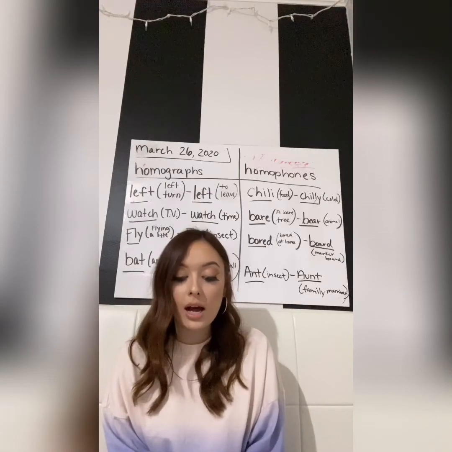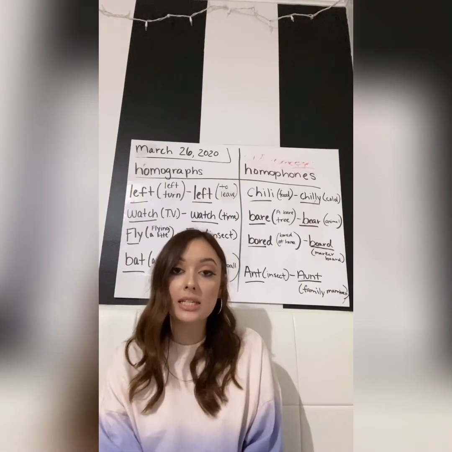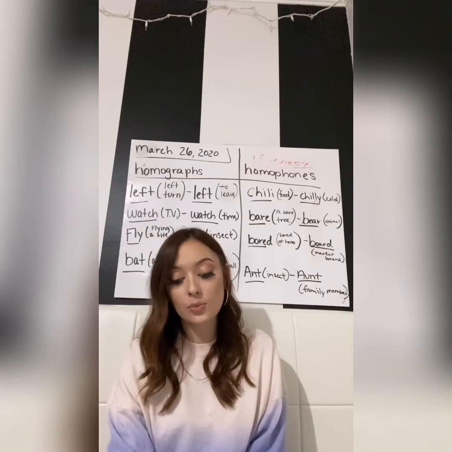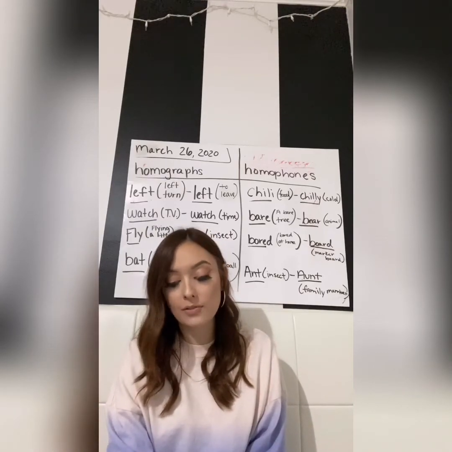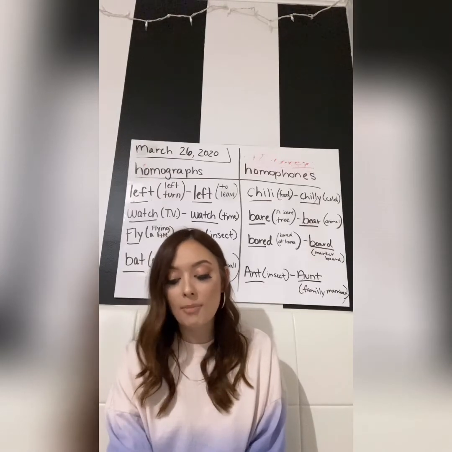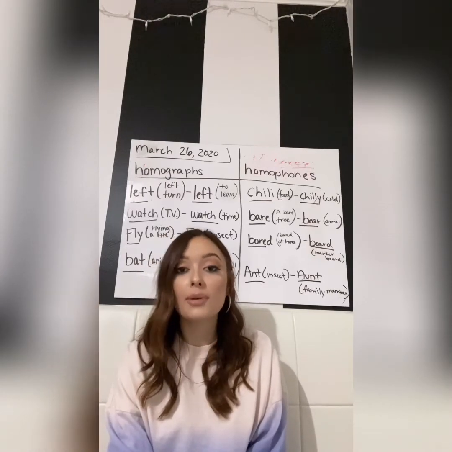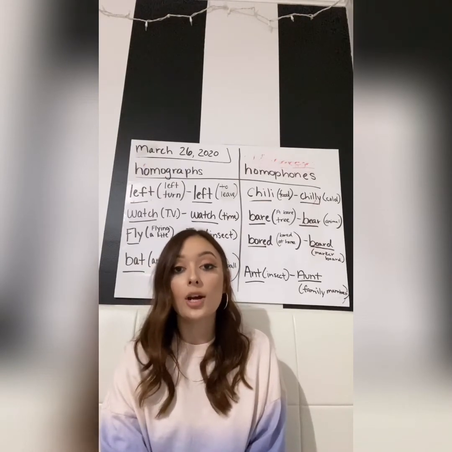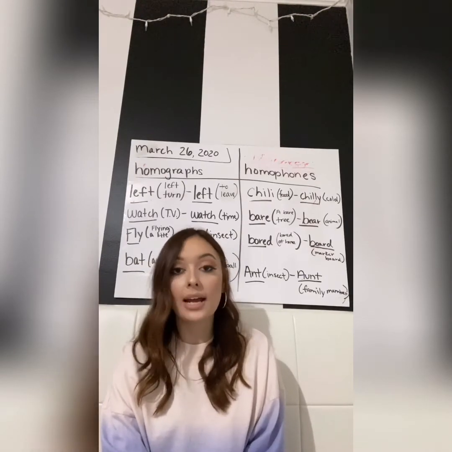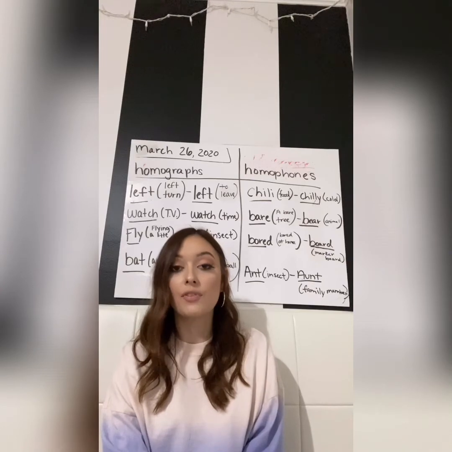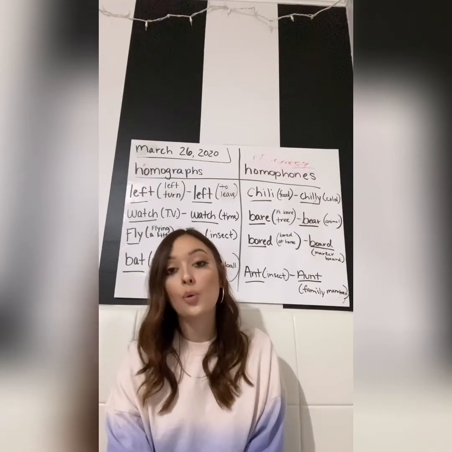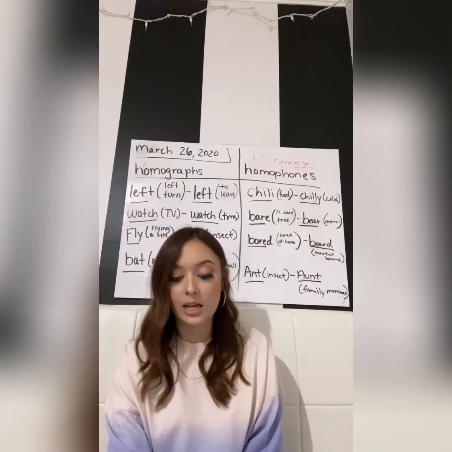Okay, so this is basically telling us that we need to look at the italicized word, and that italicized word is a homograph. So look at the italicized homograph in each sentence, and we're going to determine if that homograph is a noun, a verb, or an adjective. So if it's a noun, we're going to write N above that italicized word. If it's a verb, we're going to write V over the italicized word. And if it's an adjective, we're going to write ADJ over that italicized word.